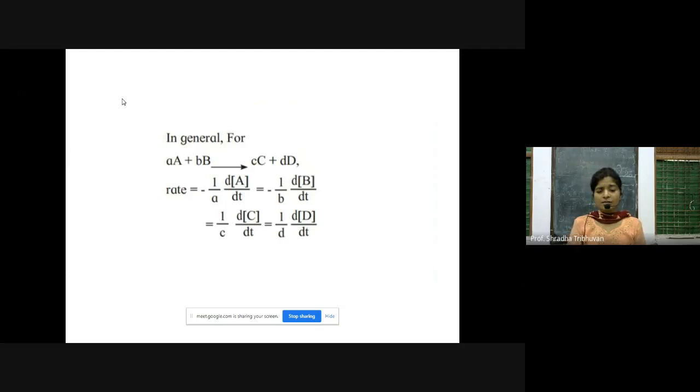In general, if you consider a reaction, now I am not giving you any coefficients numerically, just in terms of small letters, that is small a of A plus small b of B gives small c of C plus small d of D. So rate will be minus 1 by a into d by dt of A, which is equal to minus 1 by b into d by dt of B. Why negative sign? Because they are reactants and reactants are getting consumed, which is equal to 1 by c into d by dt of C, positive sign because C is getting formed, which is equal to positive sign 1 by d into d by dt of D.